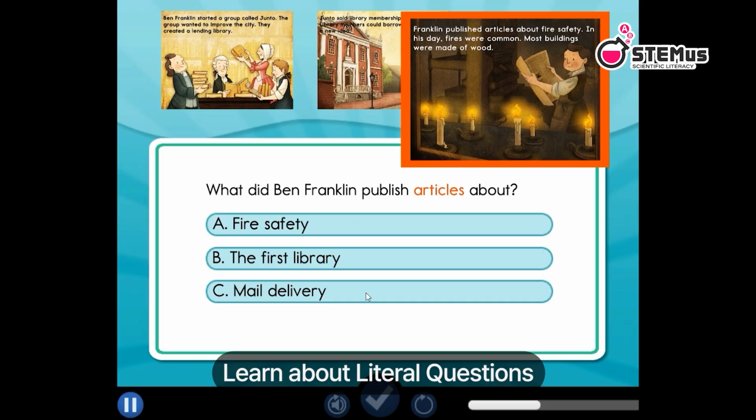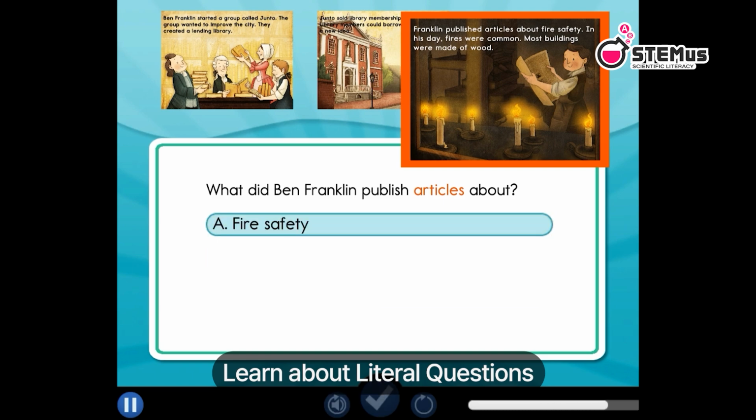Read to see what the book says about articles. A. Fire safety. That's it. Ben published articles about fire safety. That's the trick to answering literal questions. You look in the book.